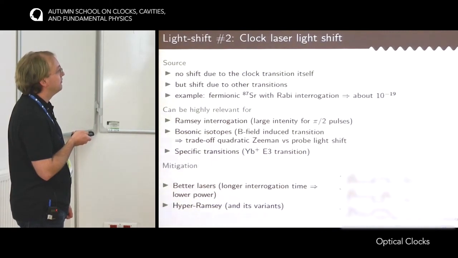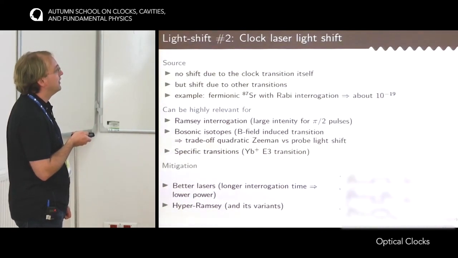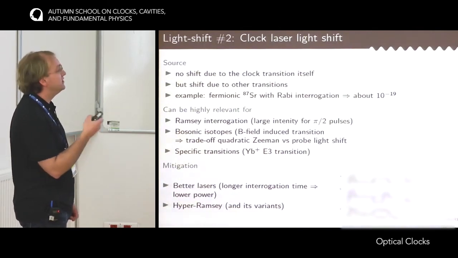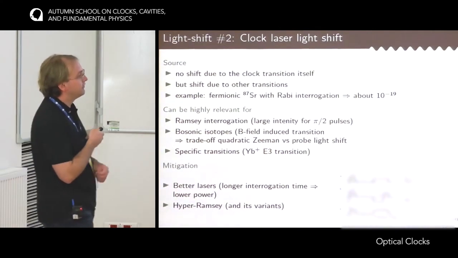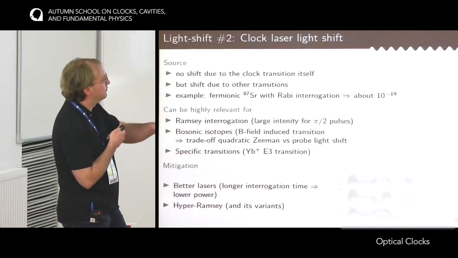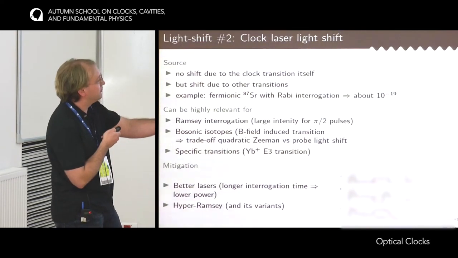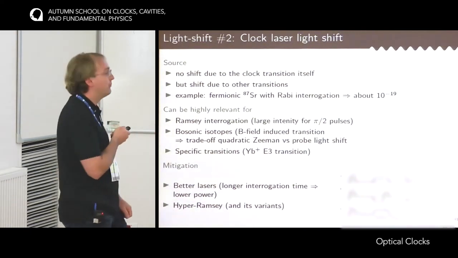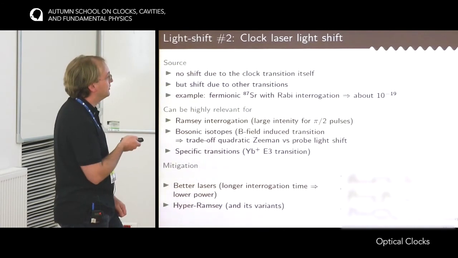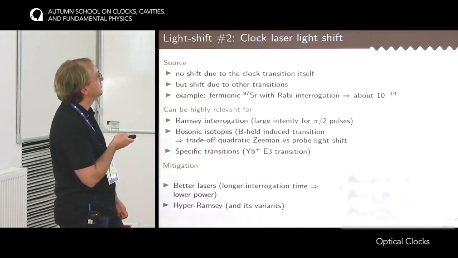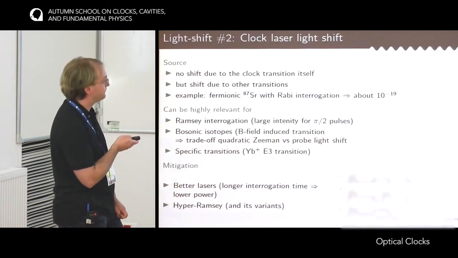In Ramsey interrogation, you would have one pi-half pulse and another pi-half pulse, and the idea is to add some interrogation window inside the Ramsey sequence, and the phase of this window is engineered such that the effect of the light shift moving the phase of the atom is compensated: it would move to one side in one part of the sequence, but to the other side in another part of the clock sequence. With this sequence, it's possible to dramatically reduce the impact of the light shift of the clock laser.